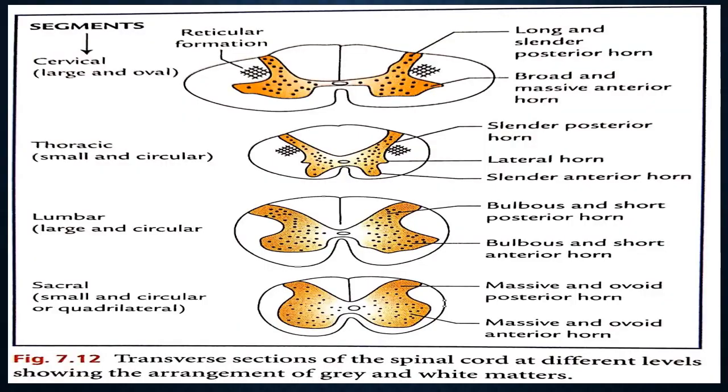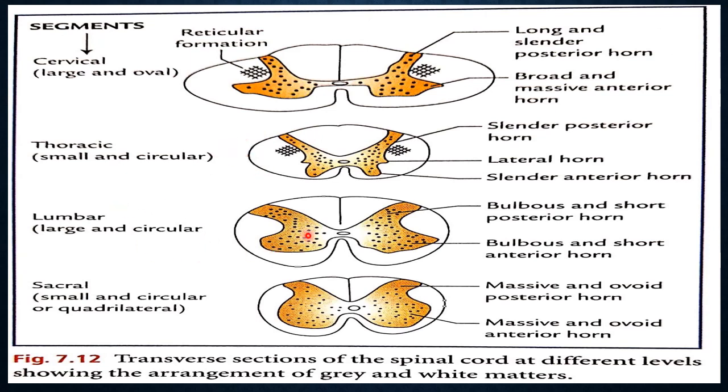These segments vary. So in the cervical segments there is a broad anterior horn and a long and slender posterior horn. Now a slender posterior horn and slender anterior horn, not broad, along with the lateral horn, that is the thoracic segment.